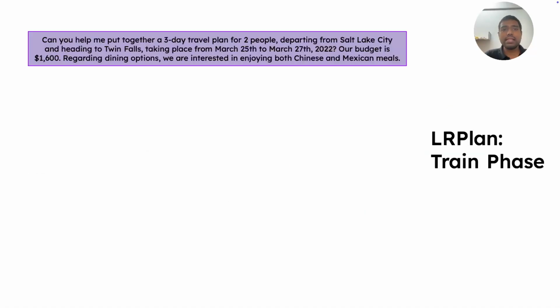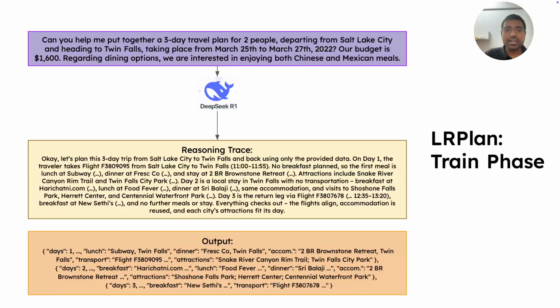For example, in the TravelPlanner domain, we could have a training sample like this, which would be passed through any reasoning model like DeepSeek R1, which would eventually generate a reasoning trace followed by an output. This output would be validated as either correct or incorrect. The validator could be a human, it could be an LLM, or it could be any deterministic way of validating the output.